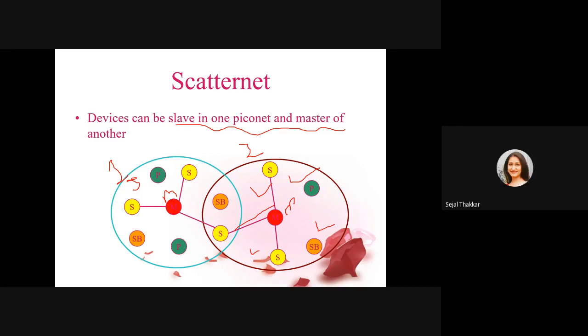So the slave device of this network can also become the master device of the other network, and you can connect other devices, up to 7. A total of 8 will be there. So you can again form another piconet here. The combination of piconets is known as a scatternet. They are making a scatternet by combining piconets. Suppose I am using my laptop and I have connected many devices; from one device, that other laptop or another person's mobile, it can again connect with the next 7 devices by being a master.